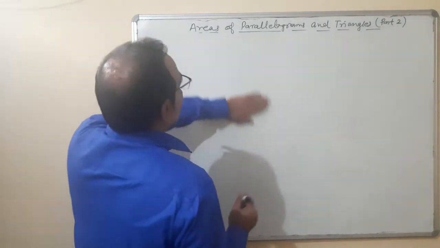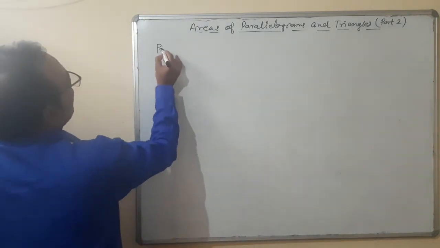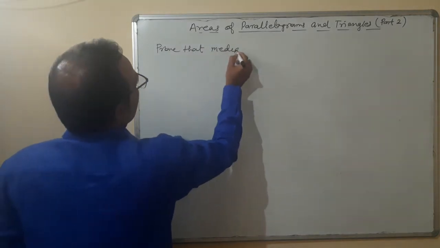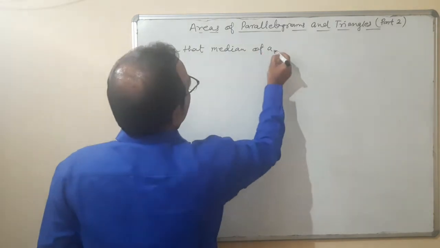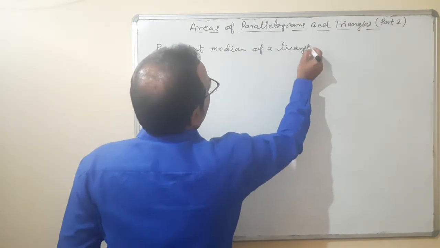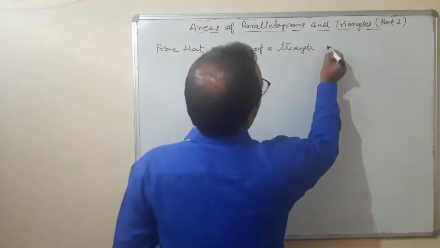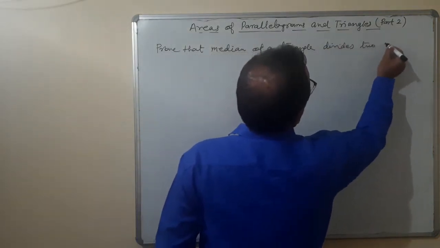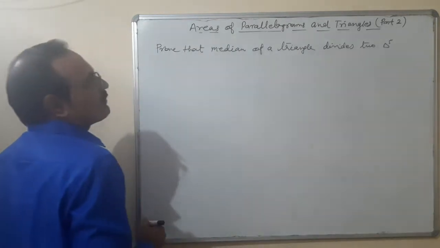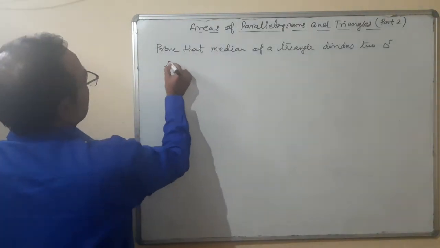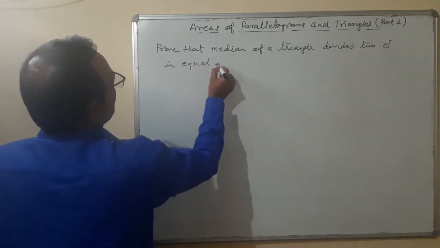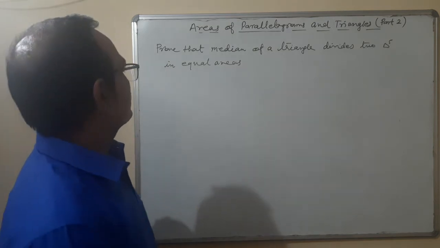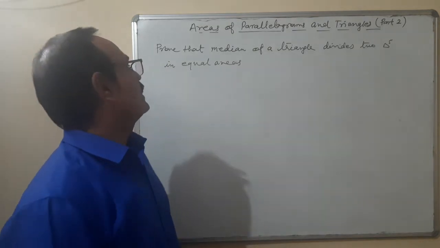That is, prove that the median of a triangle divides it into two triangles of equal areas. Median of a triangle divides it into two triangles of equal areas.